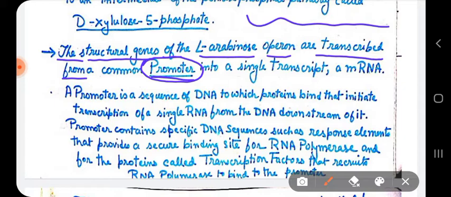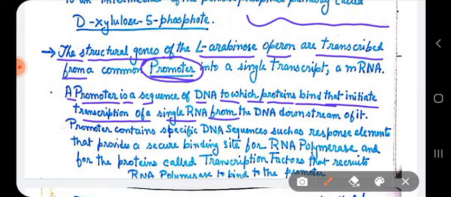Well, you know what a promoter is, still I am discussing the promoter a little bit. A promoter is a sequence of DNA to which proteins bind and initiate the transcription of a single RNA from the DNA downstream of it.